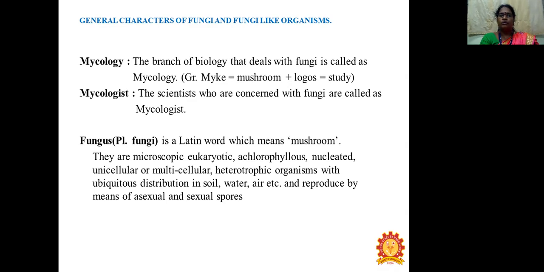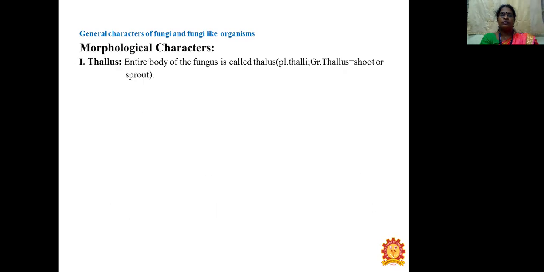They are microscopic, eukaryotic, achlorophyllous, nucleated, unicellular and multicellular organisms with large distribution in soil, water, etc. And they reproduce by a mix of asexual and sexual spores. So let us see the general characters of fungi. The first one is the morphological characters.